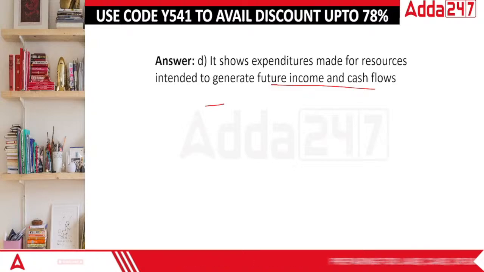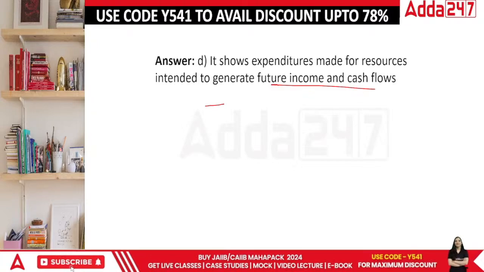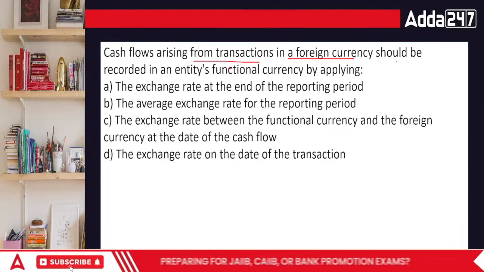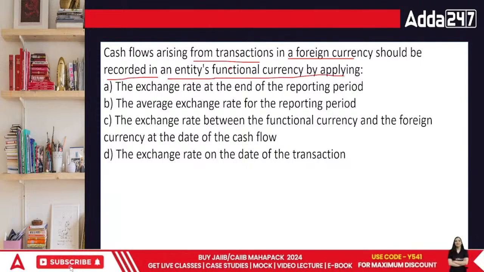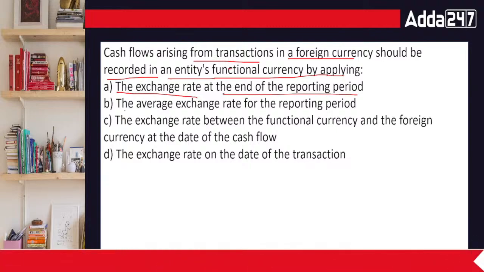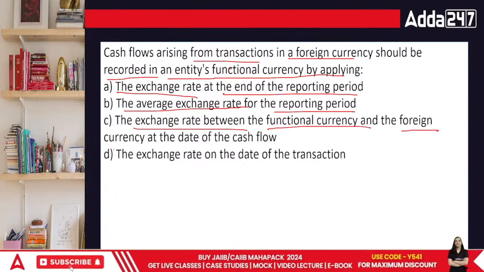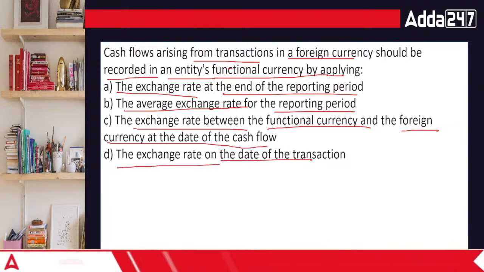Okay? Done, everyone? Cash flows arising from transactions in a foreign currency should be recorded in the entity's functional currency by applying the exchange rate at the end of the reporting period, the average exchange rate for the reporting period, the exchange rate between the functional currency and the foreign currency at the date of cash flows, or the exchange rate on the date of transaction.